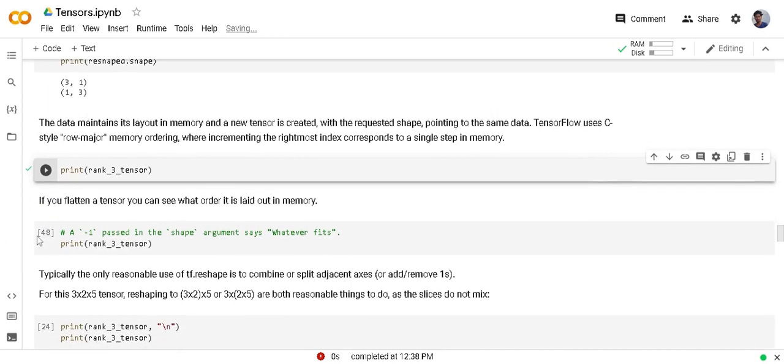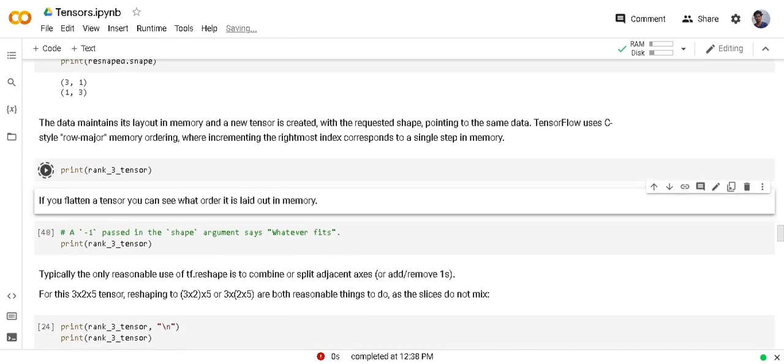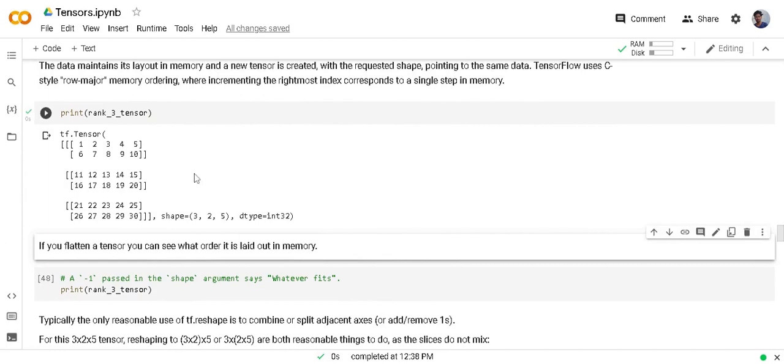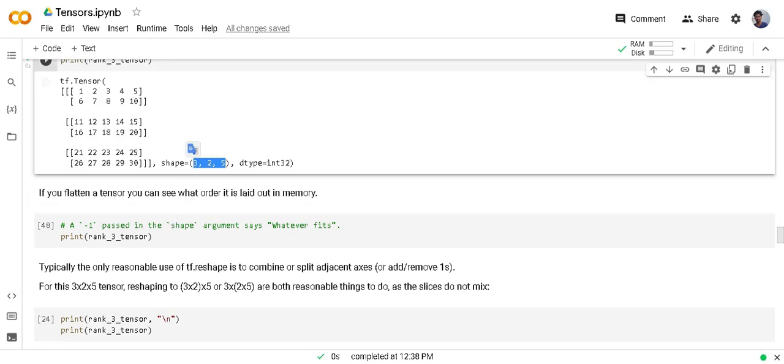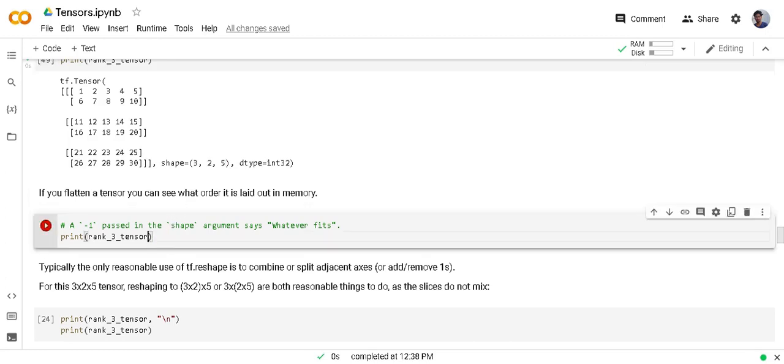Higher dimensional tensors can also be reshaped. Like here in this example, the rank 3 tensor shape is 3, 2, 5. If we want to combine all this shape into one dimension, we have to pass -1 into the tf dot reshape function.